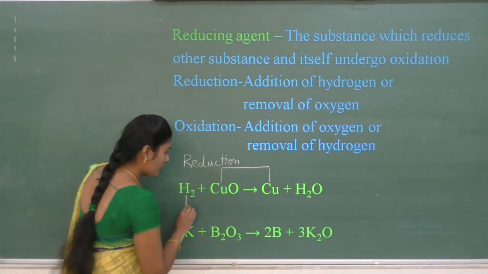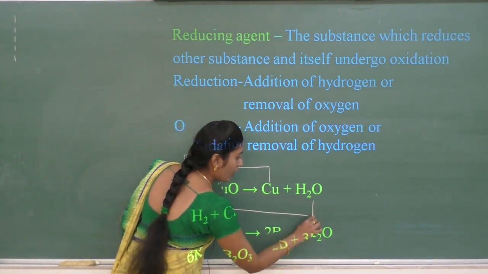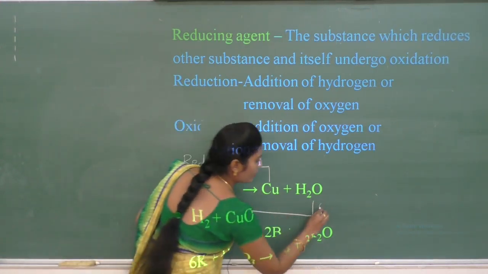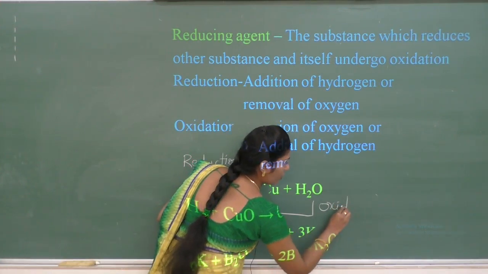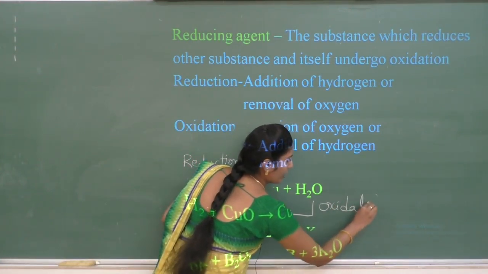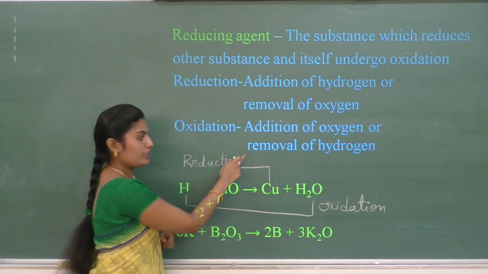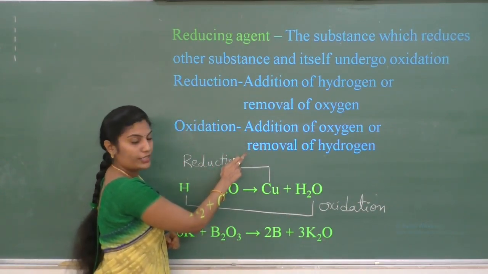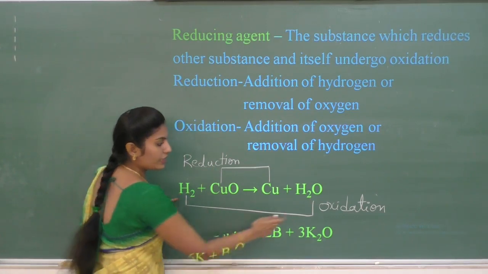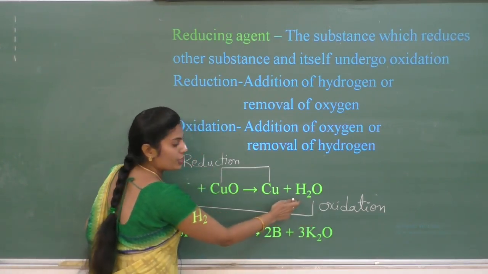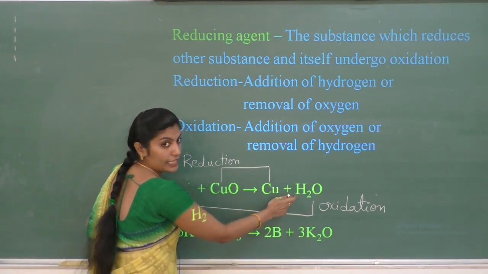Similarly, hydrogen is undergoing oxidation. What do you mean by oxidation? Addition of oxygen or removal of hydrogen. Hydrogen is undergoing oxidation. Addition of oxygen is taking place.